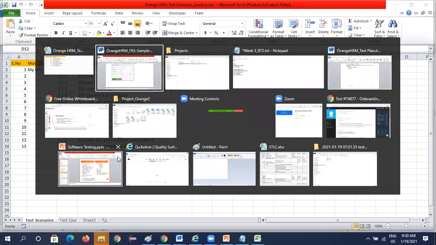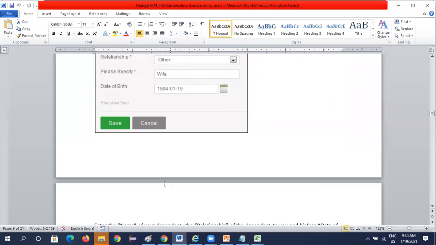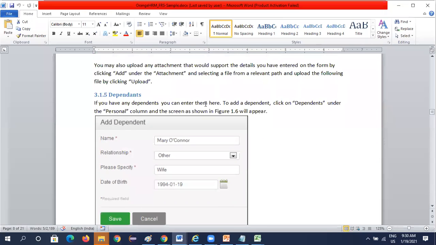Again the dependents. The next functionality is dependents. Dependent is also the same. Okay, we have the dependents, which can be entered and changed.